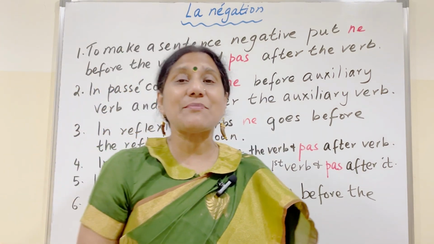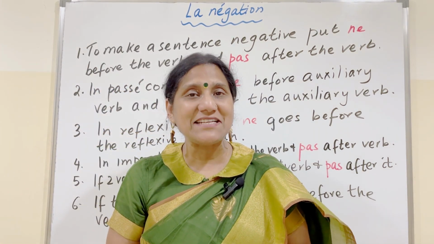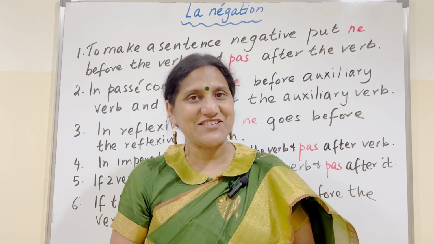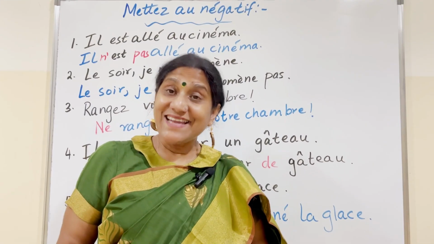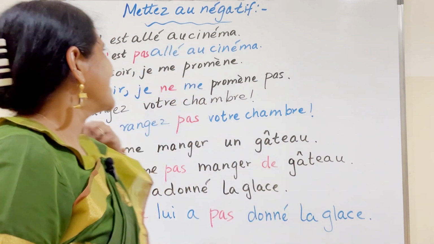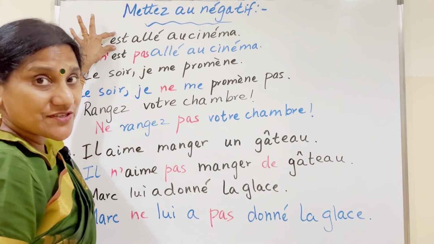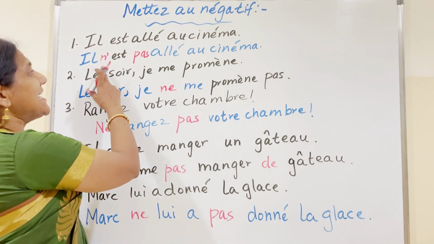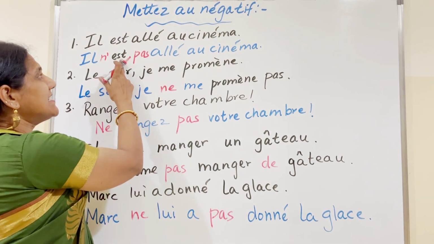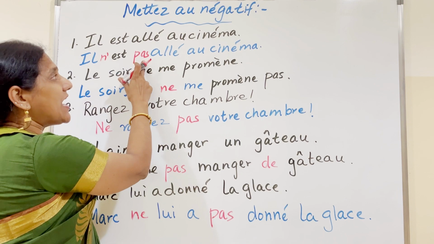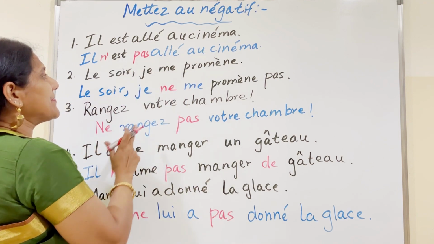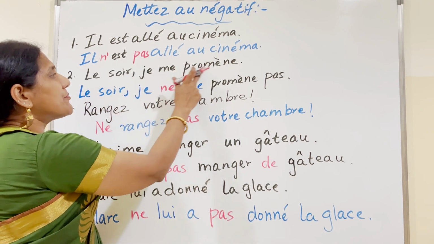Now we're going to see some examples to understand negative expressions. Il est allé au cinéma. Here we are seeing the usage of passé composé. So, il n'est pas allé au cinéma. We said ne before the auxiliary, pas after the auxiliary. Le soir, je me promène.